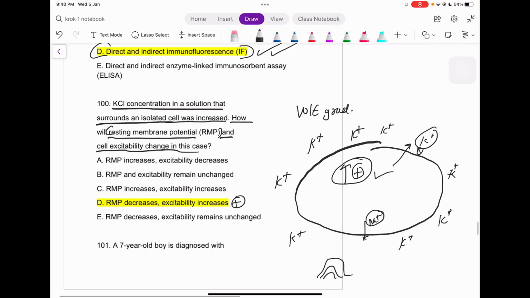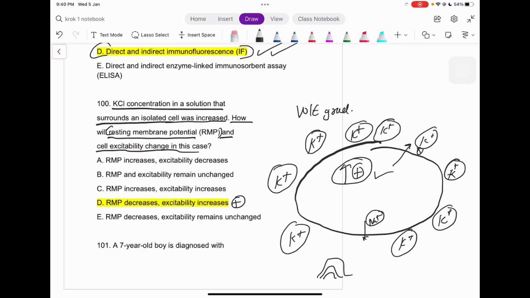Whereas the resting membrane potential is decreased, because now the gradient of the ions outside the cell is increased very much compared to inside the cell. So that's why the resting membrane potential is decreased due to this explanation, right?